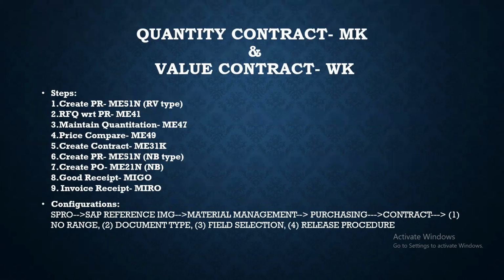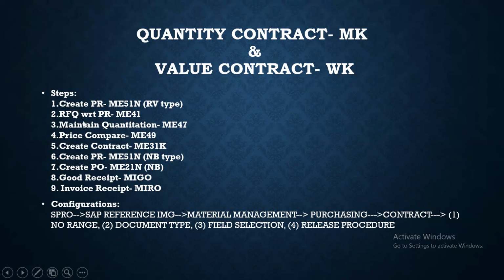So come to the steps. What steps should we follow for this contract? First of all, we have to create the purchase requisition. Keep one thing in your mind: the quantity contract and value contract are almost the same, but we have to change a few things only. So I just mention which steps we are going to follow. First of all, we will create the purchase requisition with the T code ME51N.